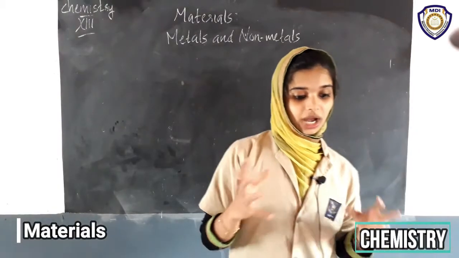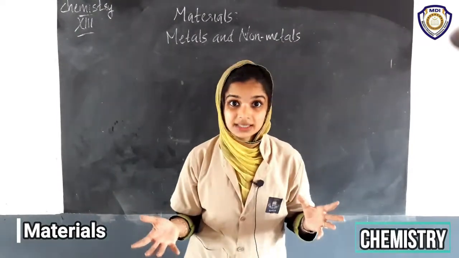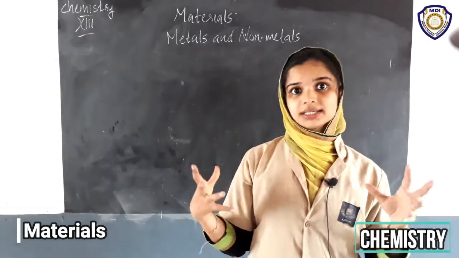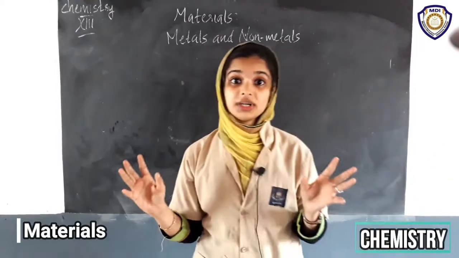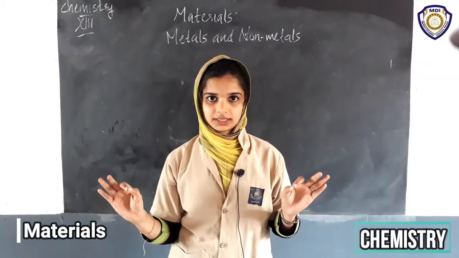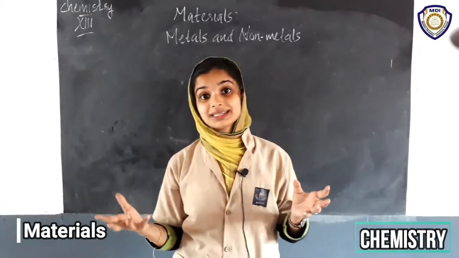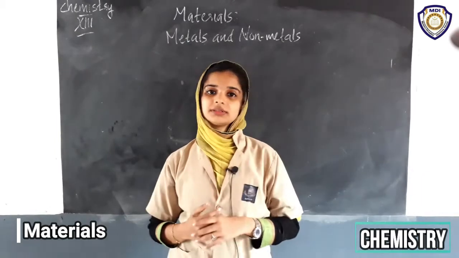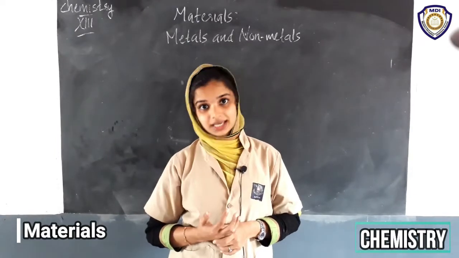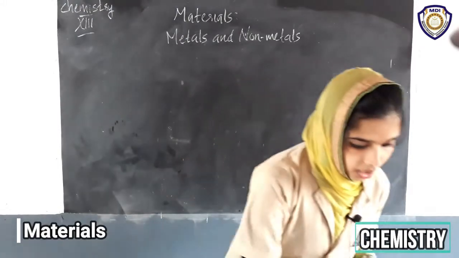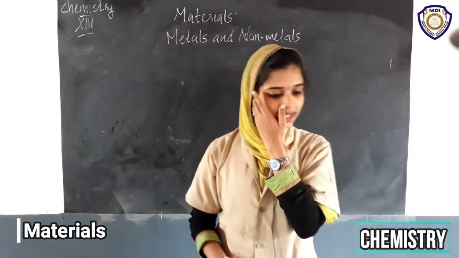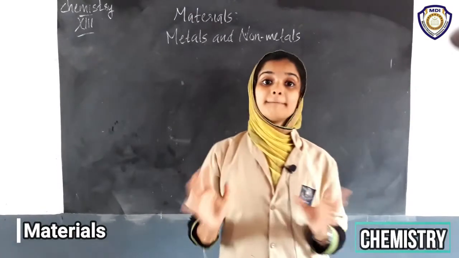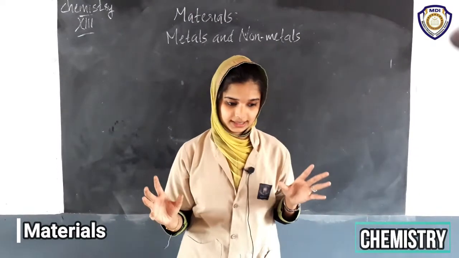Lustrous means shining. This shiny appearance and hardness, these properties are called physical properties. Metals and non-metals have different chemical and physical properties. What we have discussed here is physical properties. Okay. Then first we are going to the physical properties of metals and non-metals.